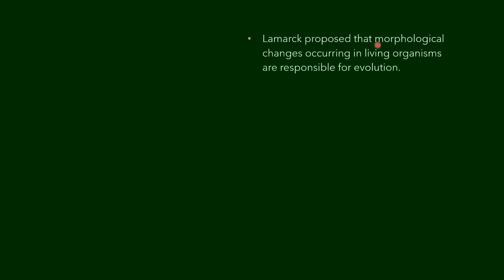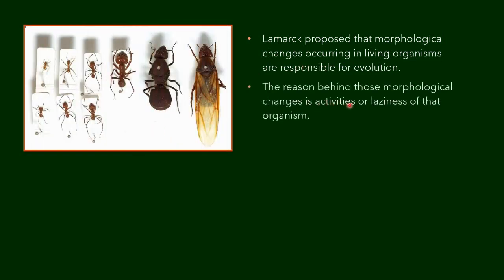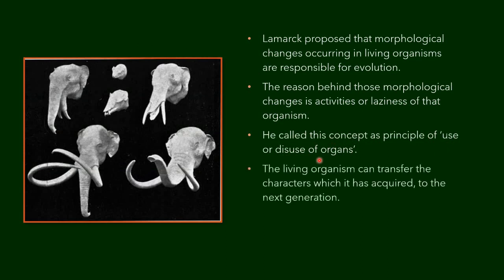He proposed that morphological changes occurring in living organisms are responsible for evolution. Morphological changes mean physical changes. The reason behind those changes is the activity or laziness of that organism. He called this concept the principle of use and disuse of organs. The living organism can transfer the characters that it newly acquired to the next generation. This is called inheritance of acquired characteristics.